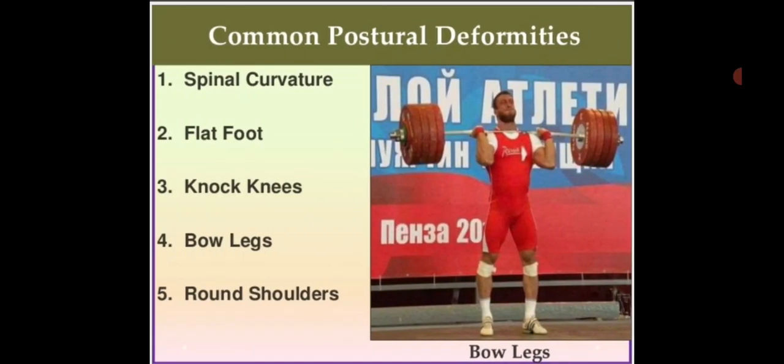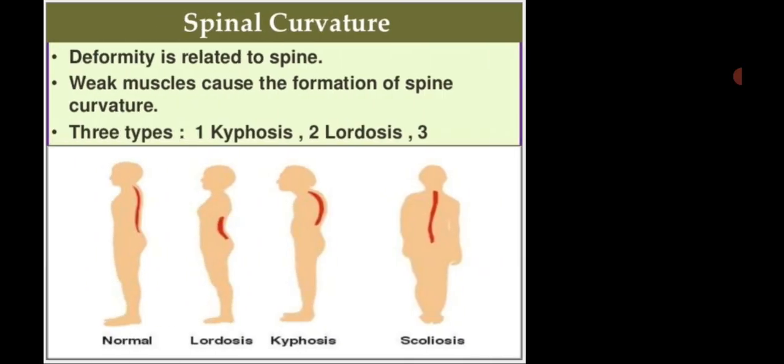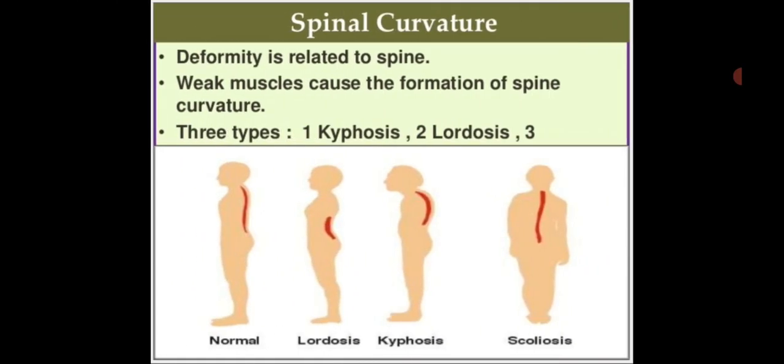First of all, I will explain spinal curvature. This deformity is related to our spine. The spine or backbone is made up of small bones or vertebrae stacked along with the disc on top of one another. It is a joining of vertebrae. One vertebra is placed on the other vertebra. Through this our spine is formed.